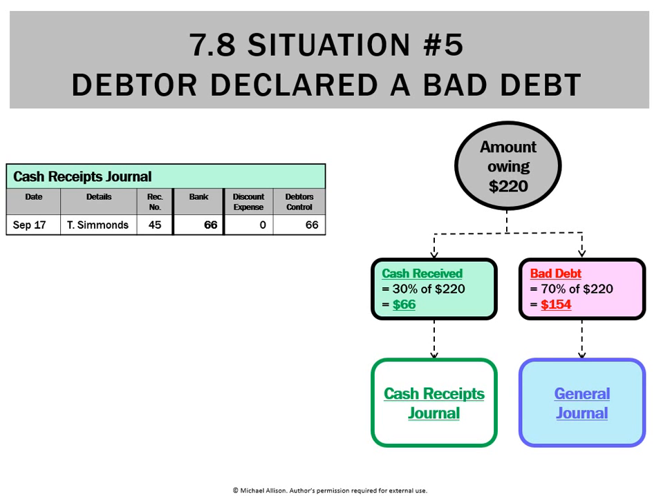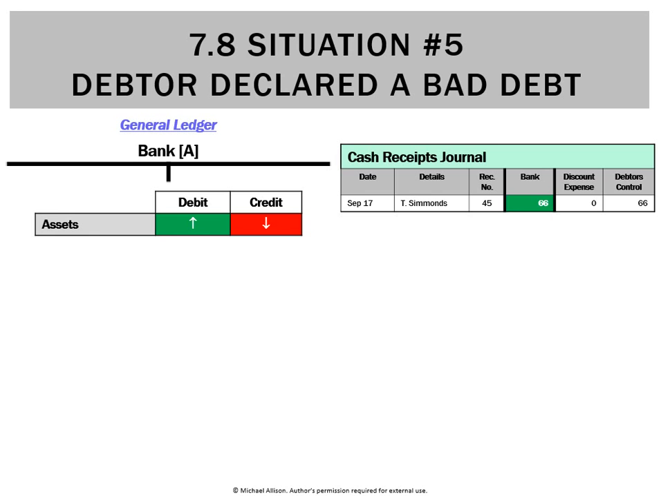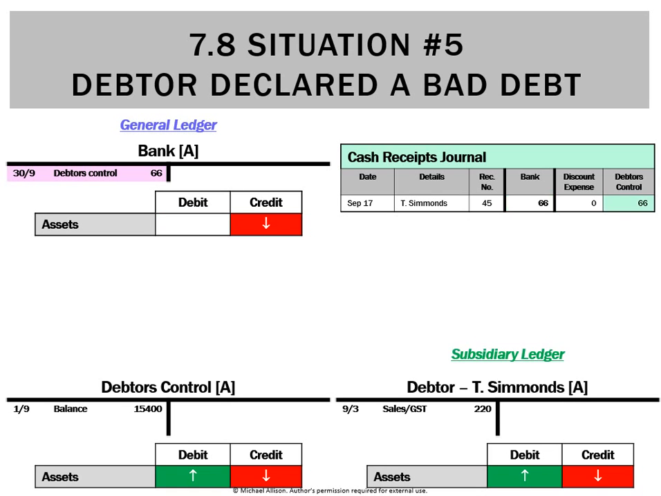Dealing with the bad debt part of 154, that'll go in our general journal. We had a debit to bad debts of 154, a credit to debtors control of 154, and we'll update T. Simmons's subsidiary ledger in the final column there. Do a narration, same detailed narration as before, with the memo number. Looking at the posting, so we've got $66 going in the bank. From the cash receipts journal, we've got debtors control going down $66, so that'll be a credit.